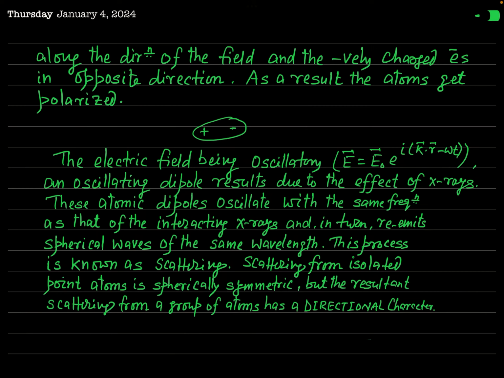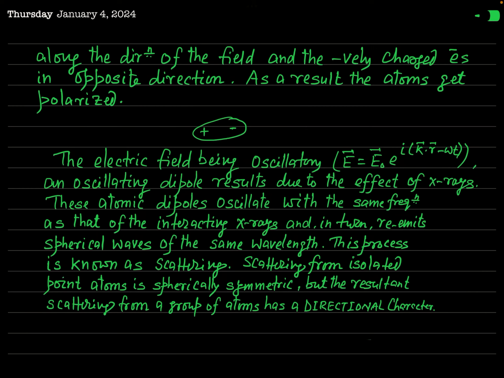We generally discuss phenomena related to electromagnetic radiation in terms of the electric field vector, not the magnetic field vector, because the strength of the magnetic field vector in EM radiation is very small in comparison to the strength of the electric field vector. So here we will also talk about the electric field vector of the EM radiation, that is of the X-ray.